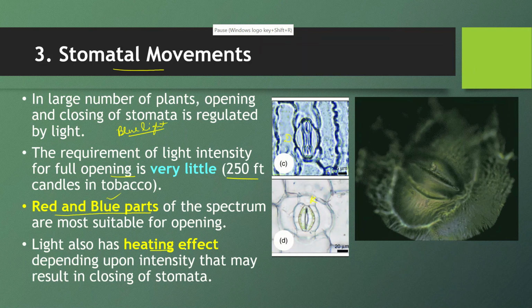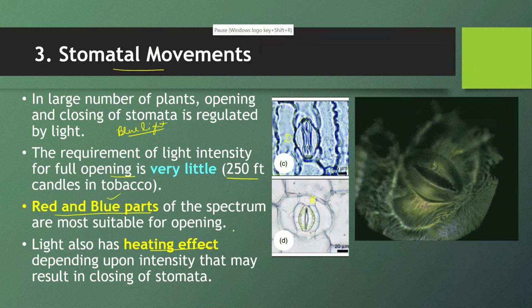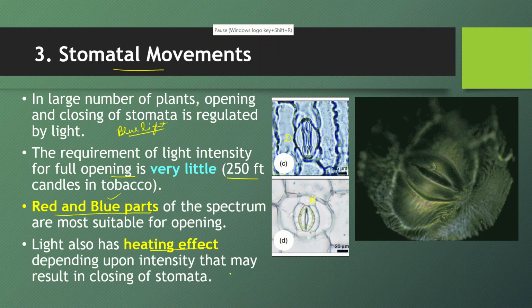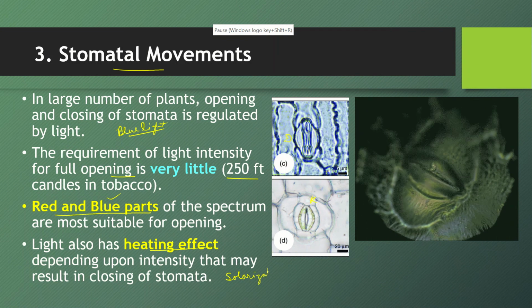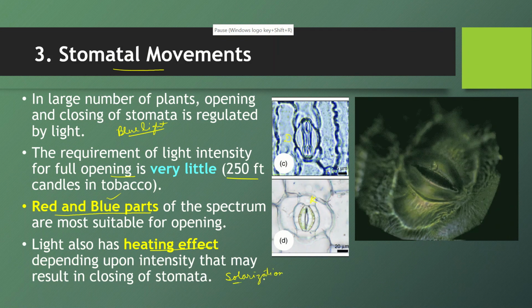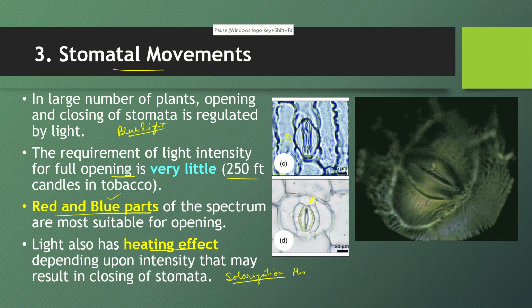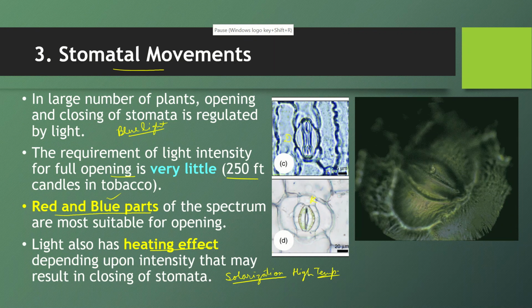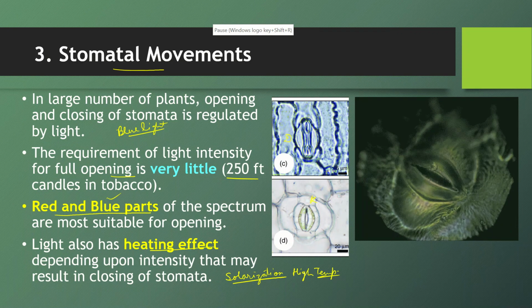Light also has heating effect, right? So this may result in some kind of the stomatal closure. Why? Because it causes solarization. If the intensity of light is very high, it will lead to the high temperature, and that will lead to the plasmolysis of the guard cells. So when they are under plasmolysis, there is loss of turgidity, then those stomata may get closed. So light may impose closing as well.